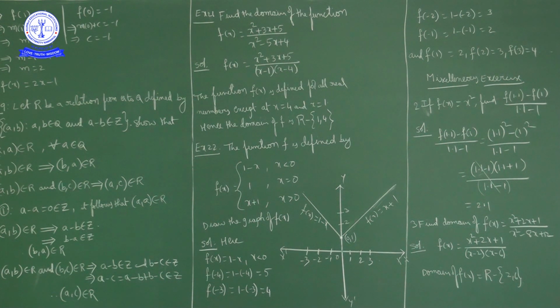The function is defined for all real numbers except at x equal to 2 and at x equal to 6. So the domain of the function is all real numbers except 2 and 6. Except 2 and 6, for all remaining real numbers, the function is well defined.